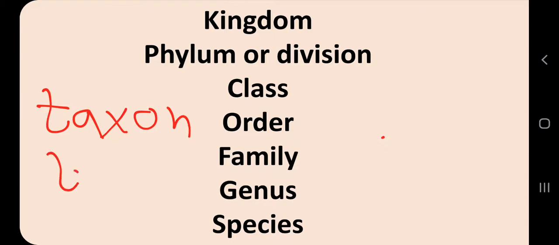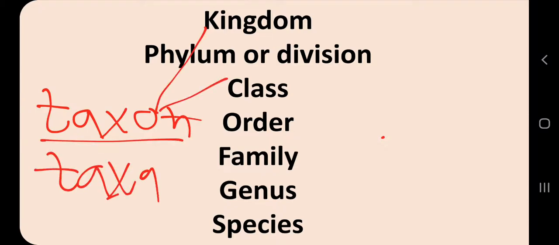So kingdom will have less details and a large group, and species have very specific details. And these categories are called taxons or taxa. The singular form is taxon and the plural form is taxa. So these are different taxons for classifying living organisms.